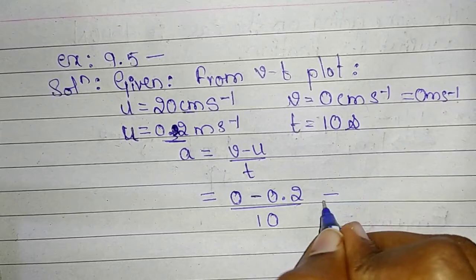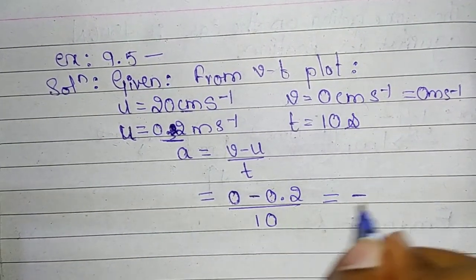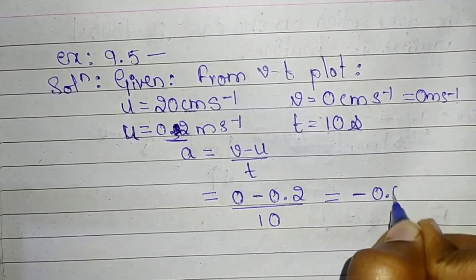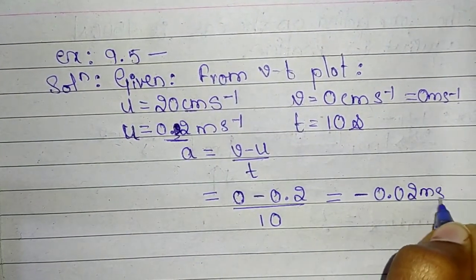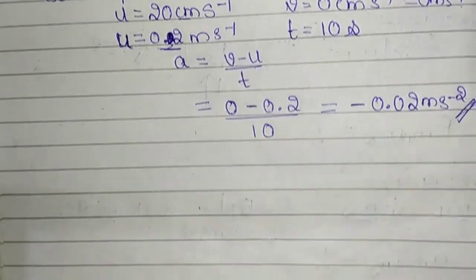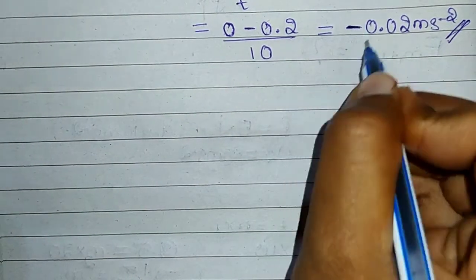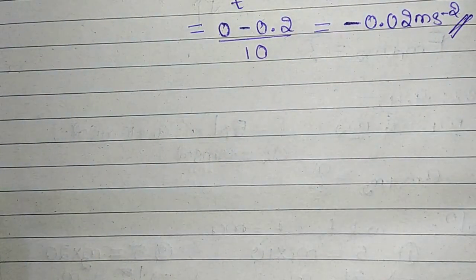So on simplification we get minus 0.2 divided by 10, which is minus 0.02 meter per second square. This is the acceleration which the ball experiences. Since it is negative, the velocity is decreasing. We also know it as deceleration.